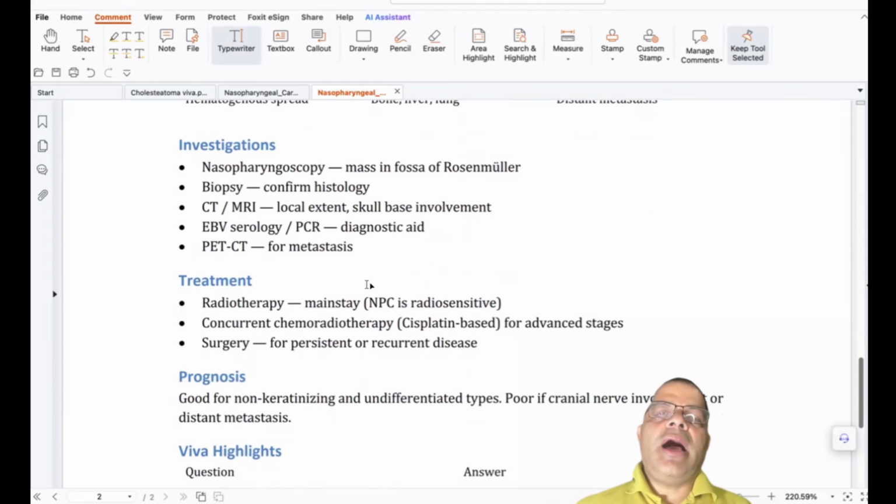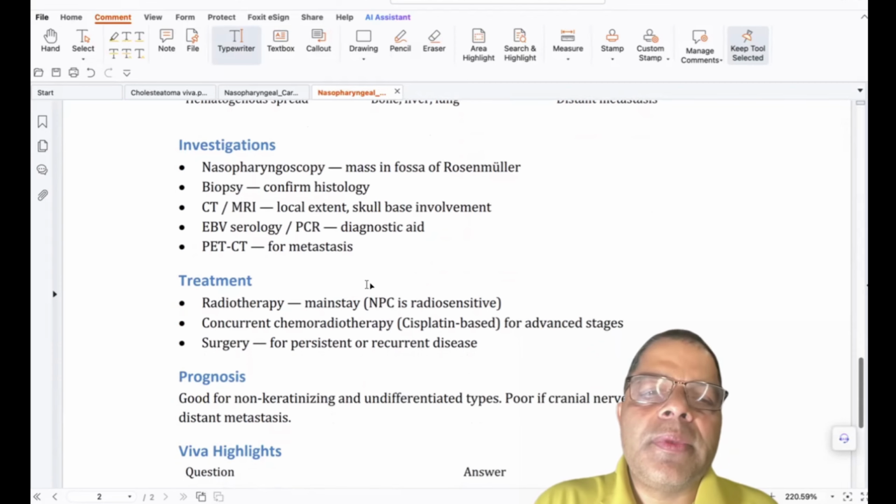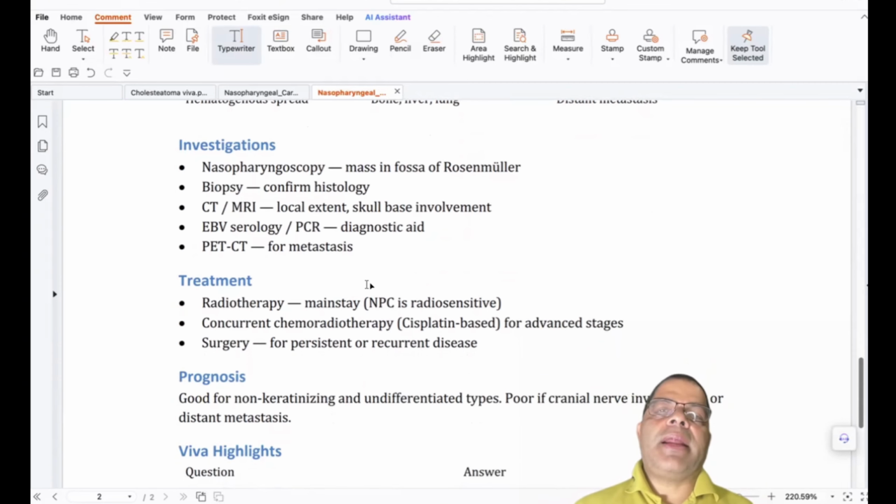Investigation, we have to do nasopharyngoscopy to see the mass in the fossa of Rosenmuller. If there is a mass, we can take a biopsy from there and send for histopathology. That confirms the nasopharyngeal carcinoma. CT and MRI will look for local extension of the disease and skull base involvement.